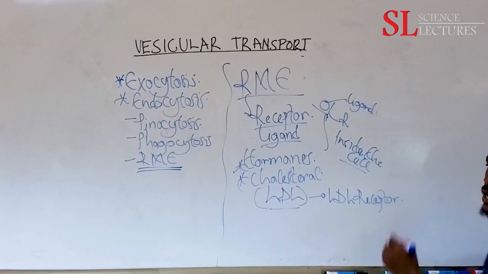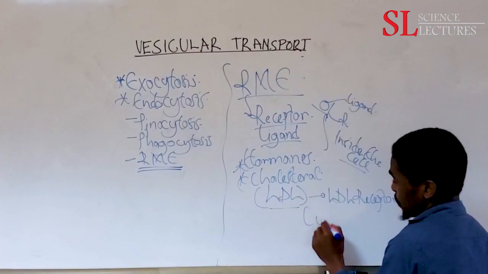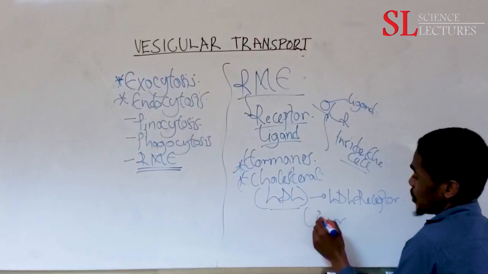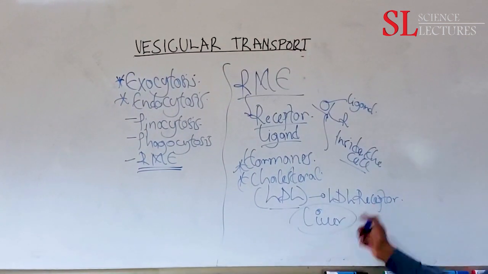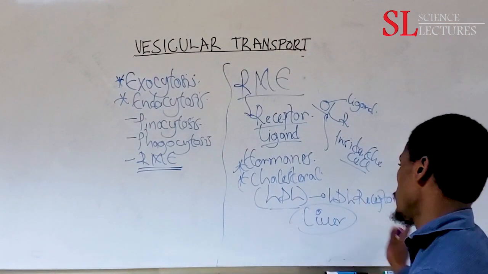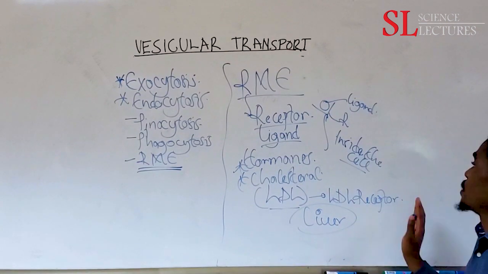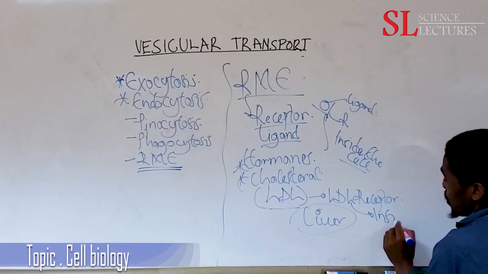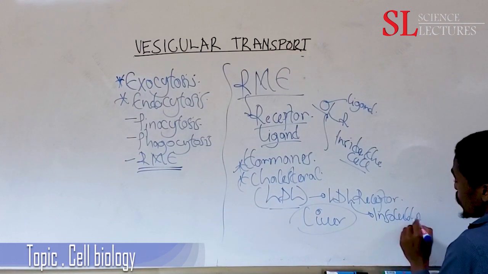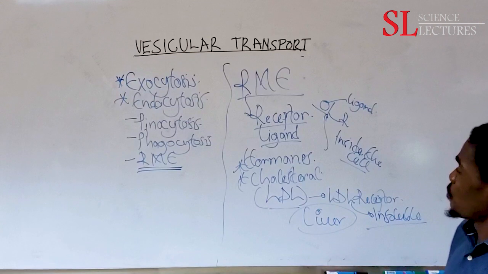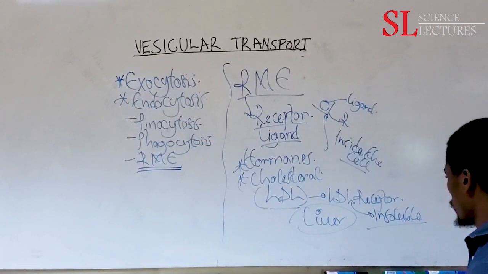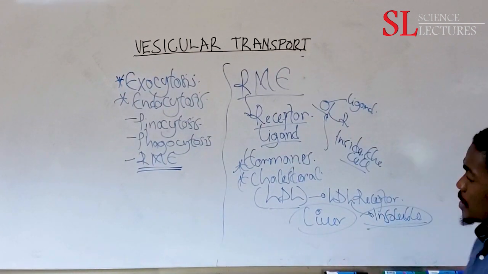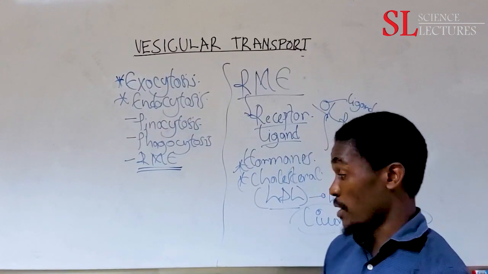These receptors are located in the liver. So we'll concentrate on the LDL receptors located in the liver cells. Remember, LDL and all of these lipoproteins are insoluble. They are not water soluble, so they are more hydrophobic. If we have them in excess in the body, they are dangerous.